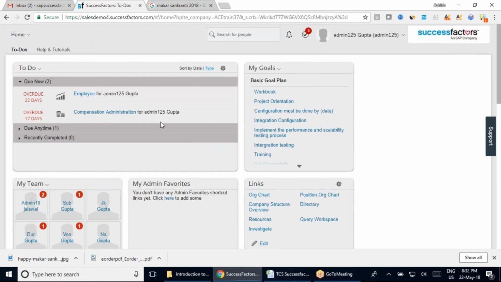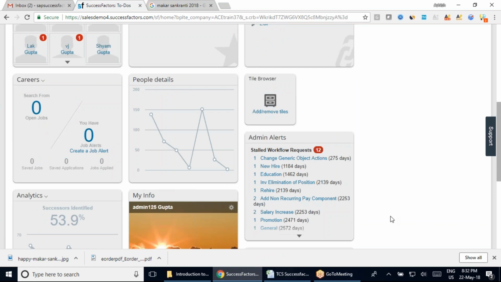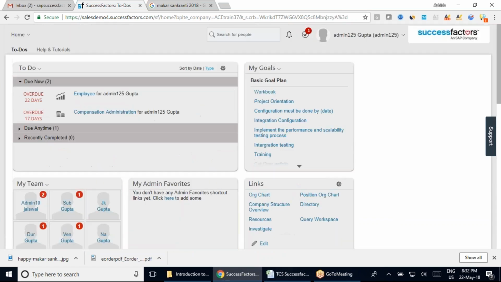So that was another change that we have seen in how you can work on your home page. Team, your to-do tile is very important, your goal tile is very important. It should not happen that you remove all these tiles and make it absolutely blank, because in this case, you will never get to know what your MD has passed on as communication to the team members and everything, right? So they will always have certain tiles which should be mandatory in the system.